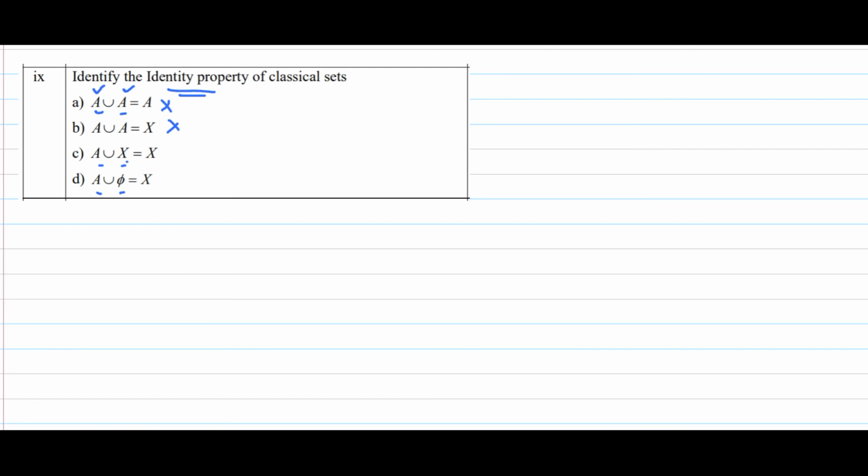A union capital X, so capital X is this one, and this is A. Now tell me, A union capital X, that means the union of these two should be capital X only. So this is the correct answer, and we will see this last one also. A union phi is equal to capital X. A is A, phi is phi, it's a null set, so definitely A should come but not X. Understood? So C is the answer. Let's move on to the next problem.